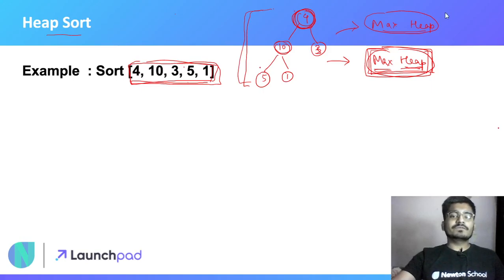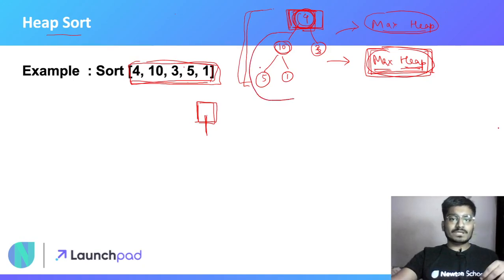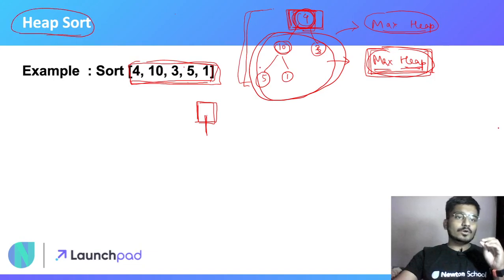And what we will simply do is take that element from the root node, because that element will be the maximum element. We can extract that element and place it at the last position, that is, in the sorted array. And then we can do the same process for the remaining elements, or you can say for the remaining heap. So the whole heap sort process was: first, we have to arrange the data of our container into a max heap form.